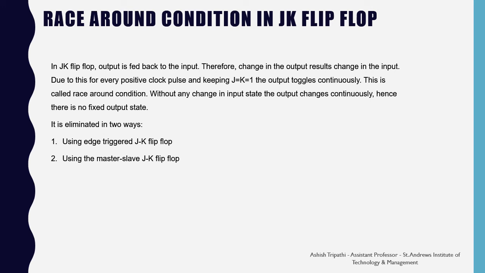This can be eliminated in two ways, by using the edge triggered JK flip-flop or by using the master slave JK flip-flop. As we have already seen in the master slave flip-flop, the toggling state has been avoided because the output from the slave flip-flop is not being fed back into the master because the clock is 0. So the master slave flip-flop has avoided the race around condition. Similarly, in the edge triggered JK flip-flop, the flip-flop will work only on the edges of the clock pulse. So there won't be any toggling because the clock pulse will go from the positive edge to the negative edge.